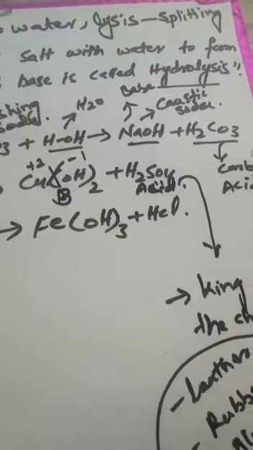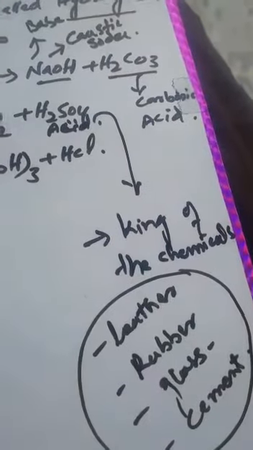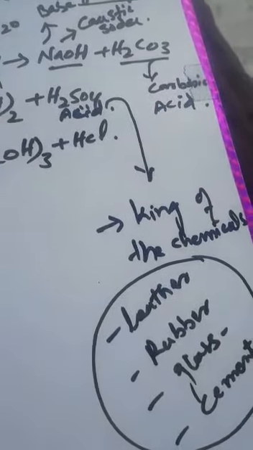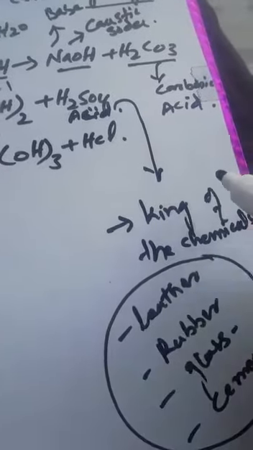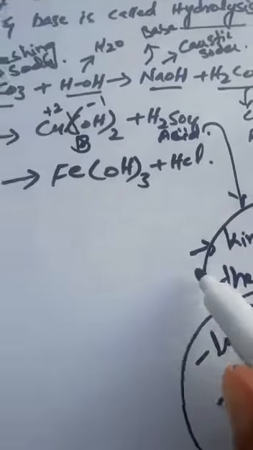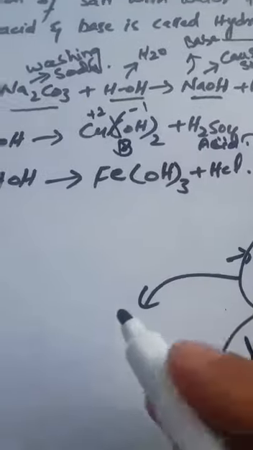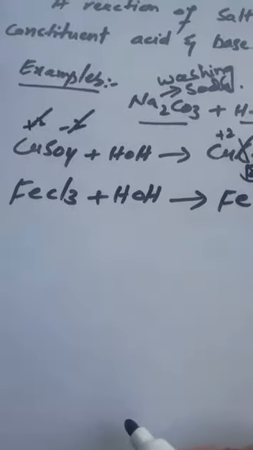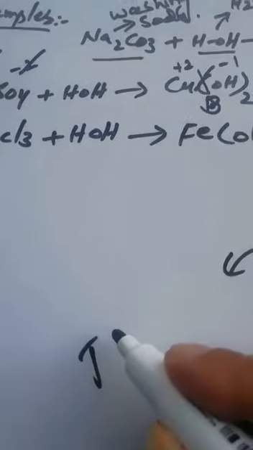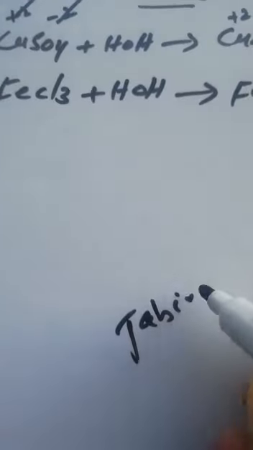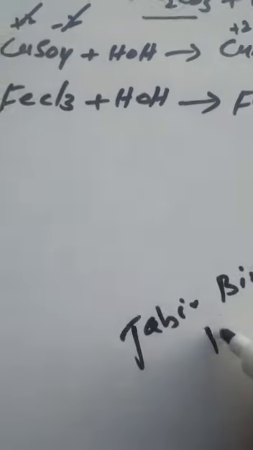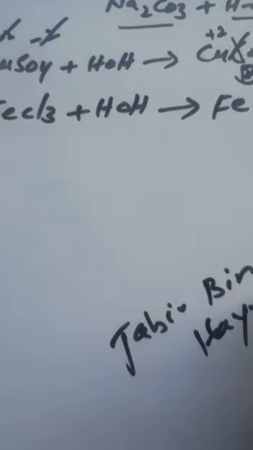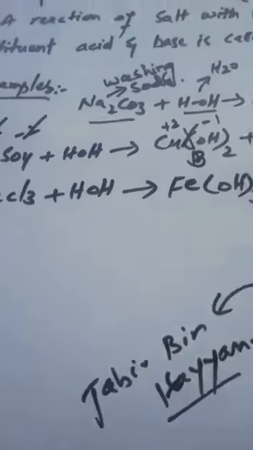In all these types of industries, sulfuric acid is used. So that's why it is called king of the chemicals. And this acid was discovered for the first time by Muslim chemist Jabir bin Hayyan. He is also called father of chemistry.